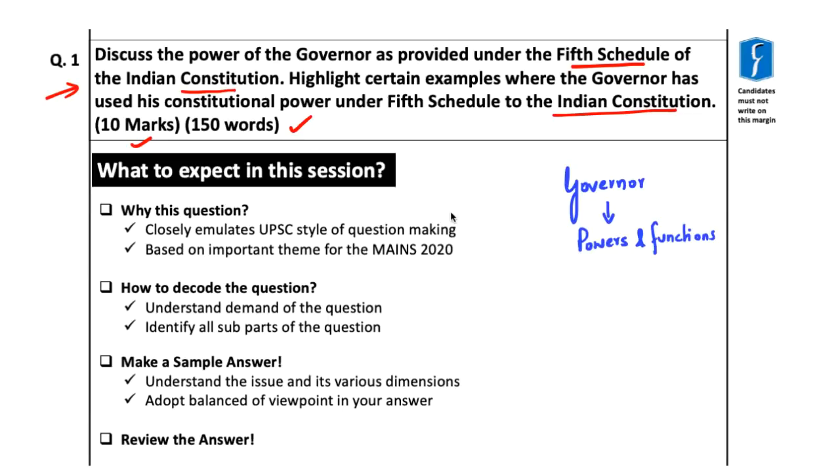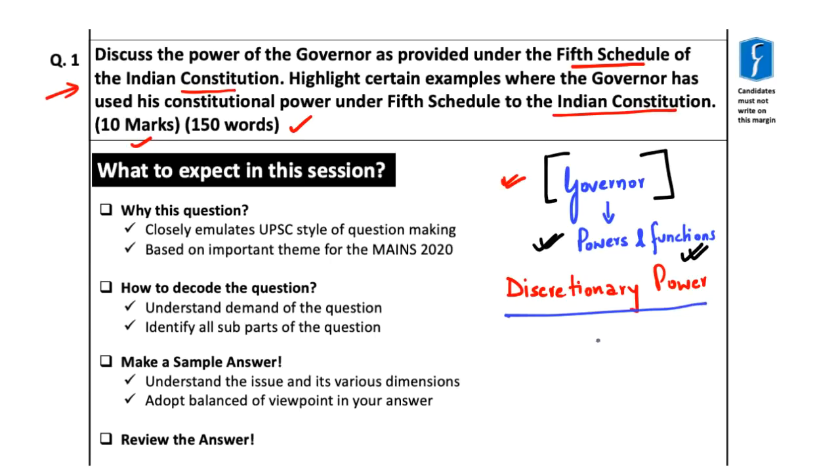As far as this question is concerned, you need to understand that the institution or the office of governor becomes very important from our examination point of view. Hence, any powers or functions which the Constitution of India has provided to the governor become very important. You are aware about the constitutional provisions with respect to the governor, powers and functions of the governor, and also certain discretionary power which the constitution has bestowed upon the governor under Article 163 Clause 1.